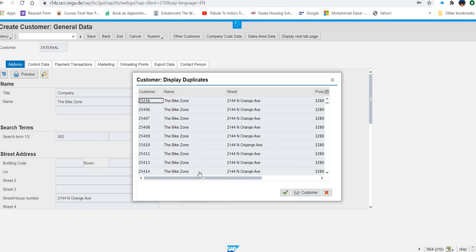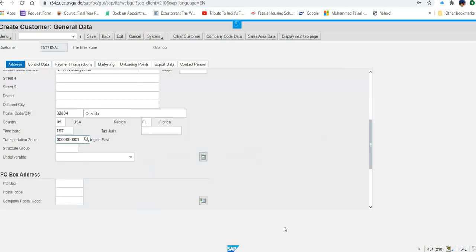And then what next are you going to do? You are not going to select anything from here. If you select anything, it means you are using the existing customer. No, we are creating a new customer. So what I will do, I will just cancel this. And what you can see, once I cancel this, what happened?